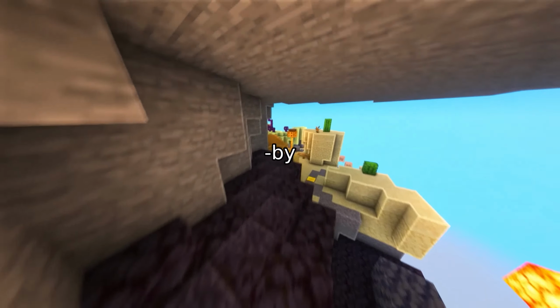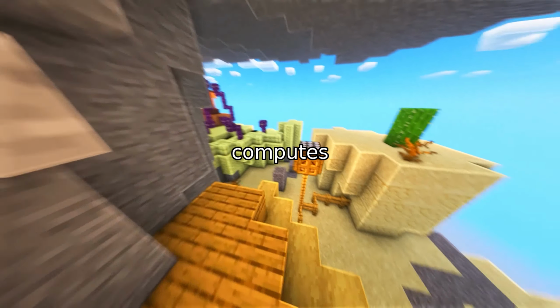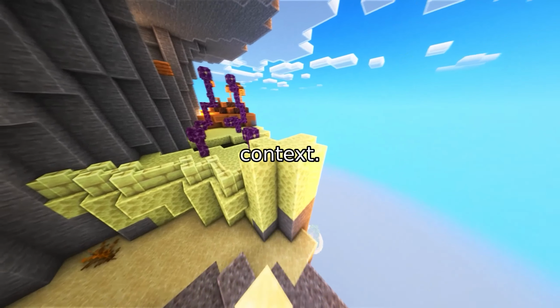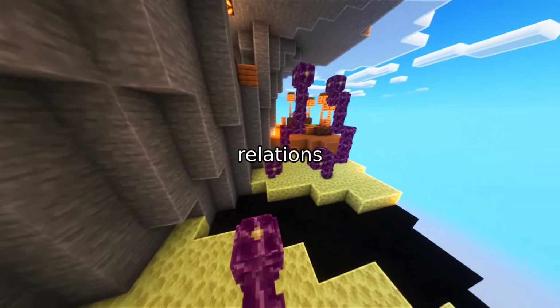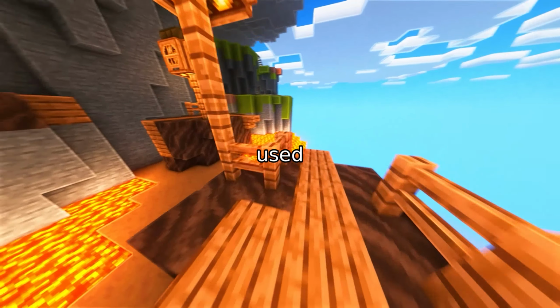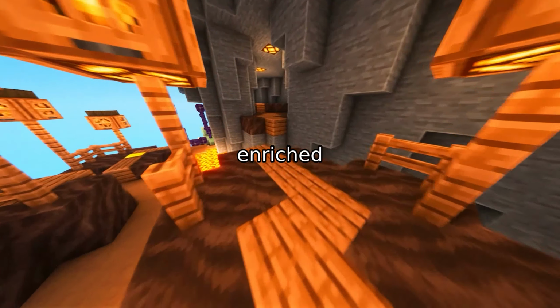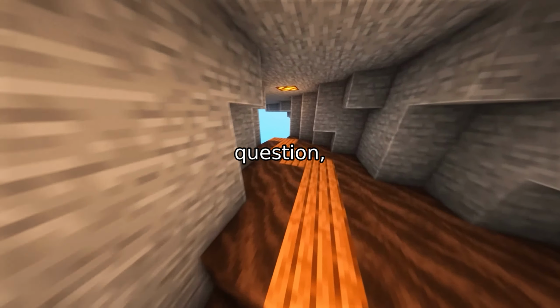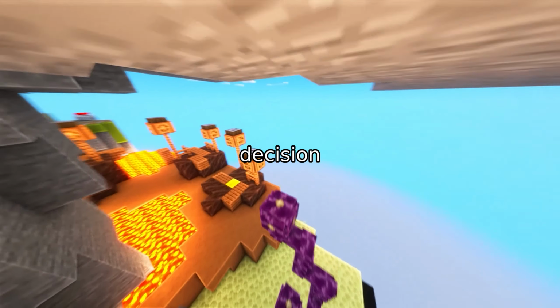This is done through a step-by-step process. At each hop, the model computes relation scores based on the question context. Then it filters out inactive relations using the mask. Over time, the mask accumulates all the relevant relations used in the reasoning chain. This enriched signal, combined with the original question, is then fed into a final hop count decision layer.